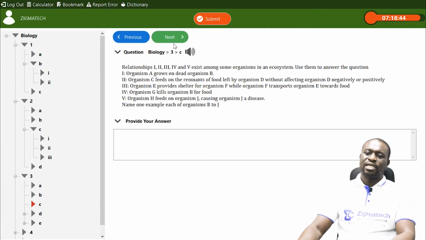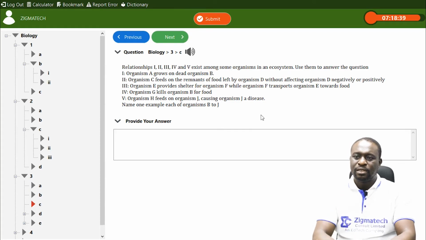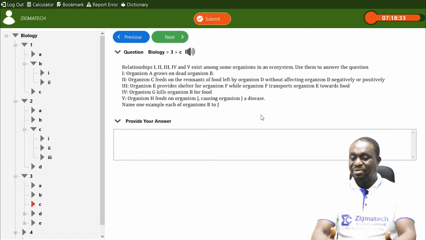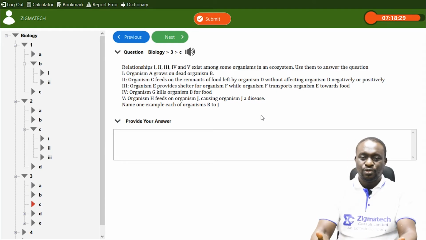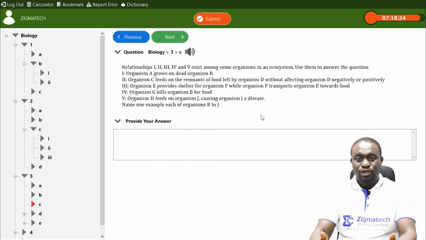Next question says, name one example of organism B to J. Organism B can be any animal. It can be a mammal, a rat, a goat, a cow, a zebra, a horse.